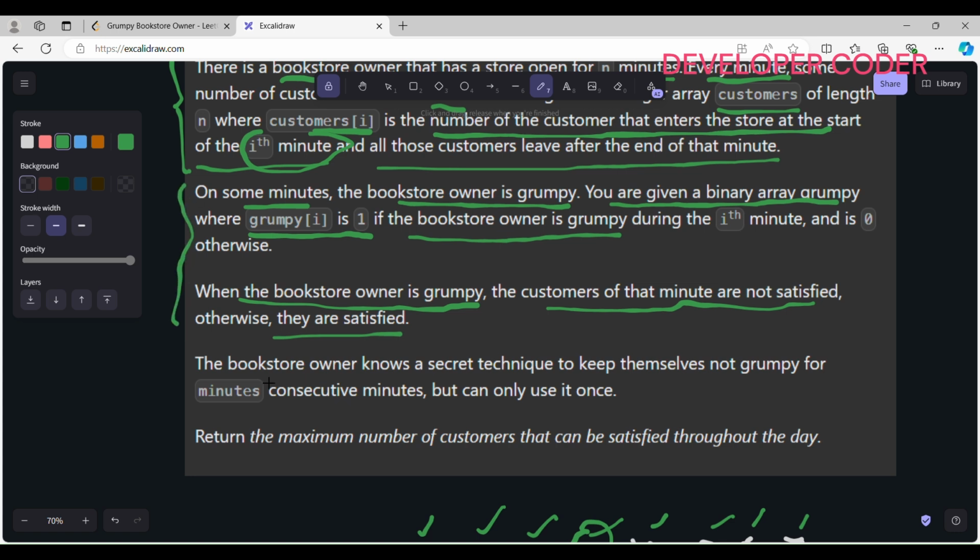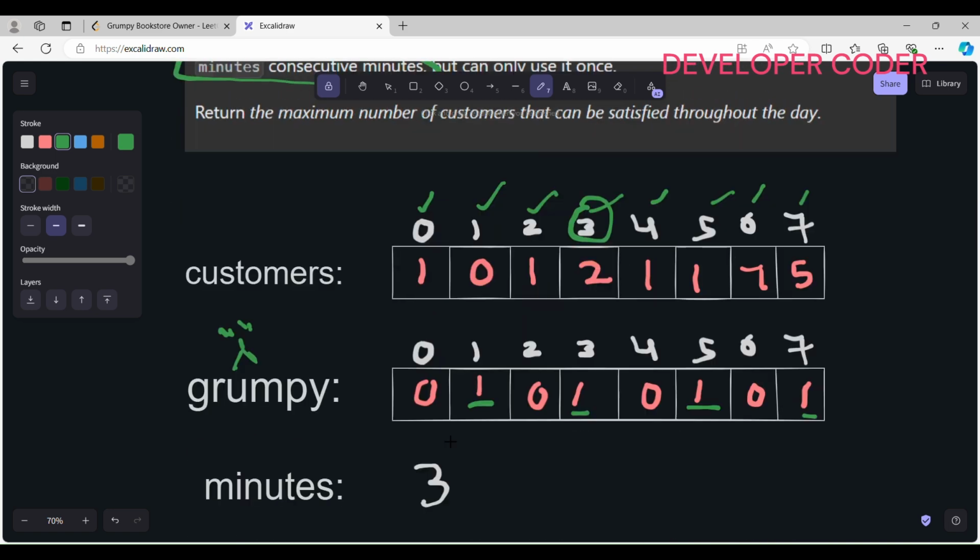Now in the next line, the bookstore owner knows a secret technique to keep themselves not grumpy for minutes consecutive minutes. The minutes value may be different for any other example, but for this example the minutes value is 3.